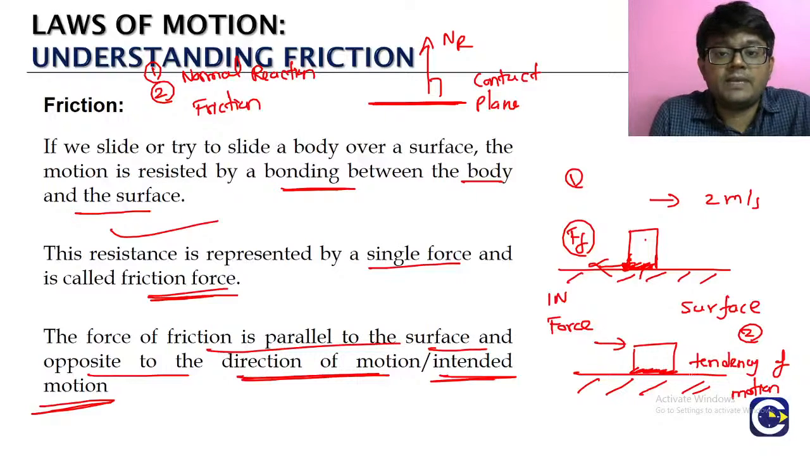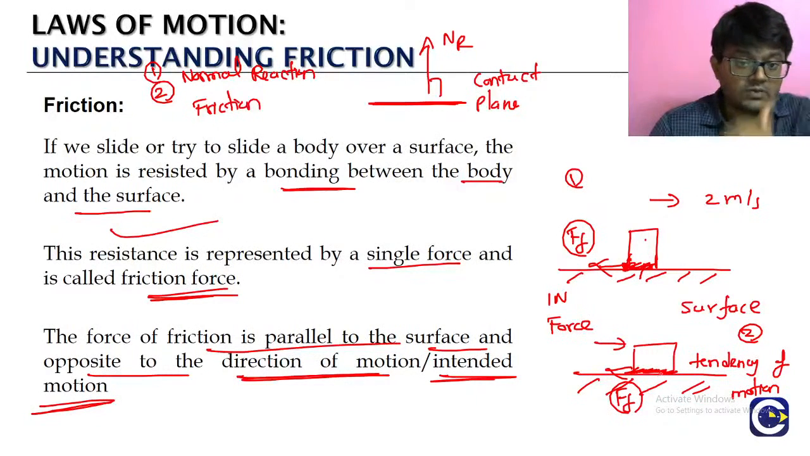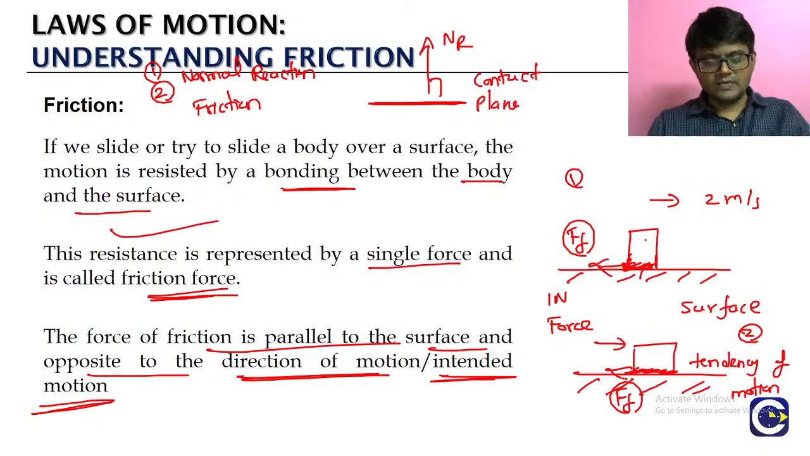எதனால? Because we are applying a force to the right side, right? That is the reason why there is a tendency to move to the right side. So there will be the frictional force that will be opposing the tendency of motion. அப்ப frictional force எந்த பக்கம் ஆக்ட் ஆகும், it will be acting towards the right side. இதுதான் basic concept of the frictional force.